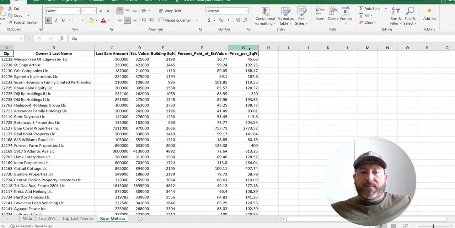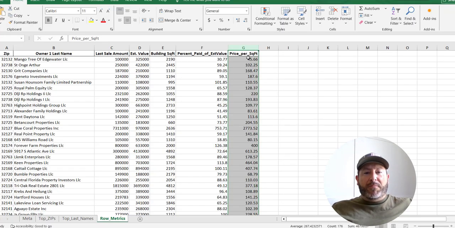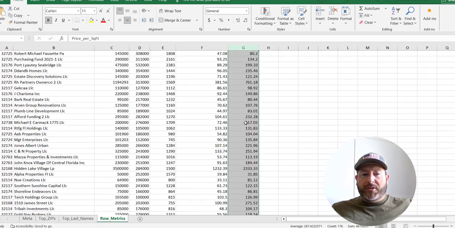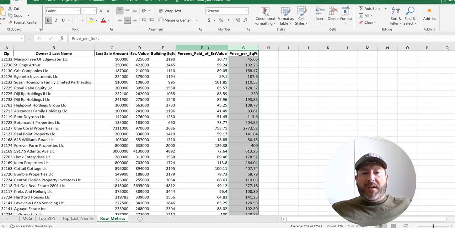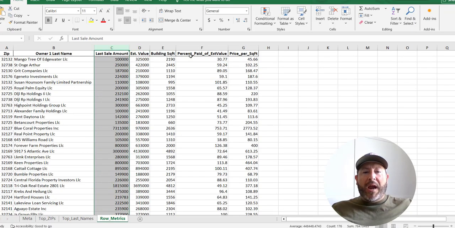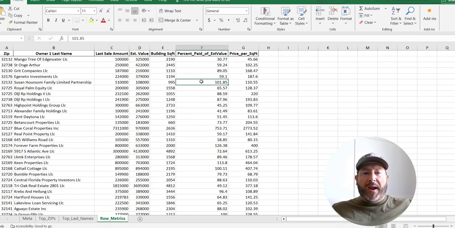All right, first thing we can see here is, based on these buyers, what they're paying per square foot for properties. This is crucial. Next thing we can see here takes the value of the home, what the home is valued at, and what they paid for that property, and tells you what they paid as a percentage of the value of the home. So this company here paid over the value of the home. This person paid 88%. This person paid 87%. This person paid 89%. This person here paid 753%.